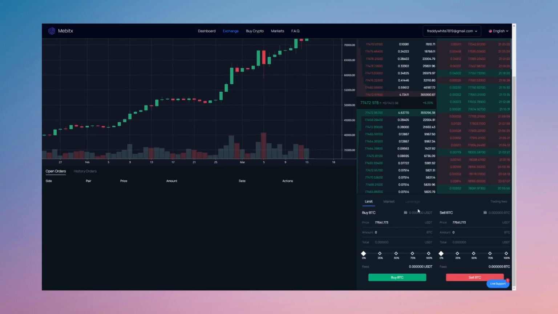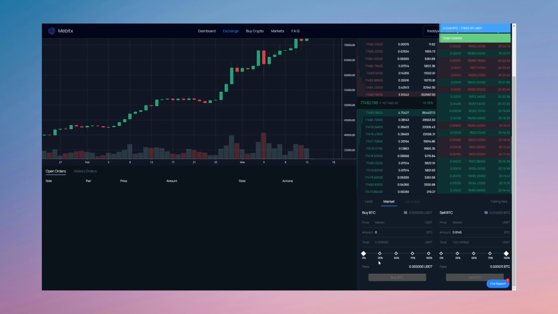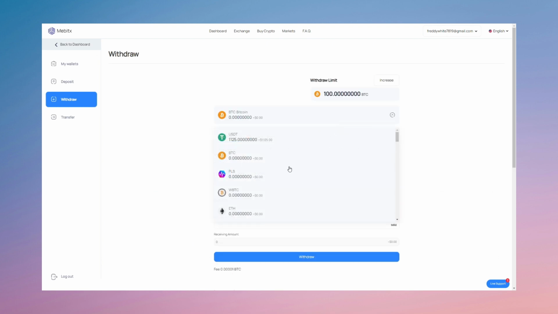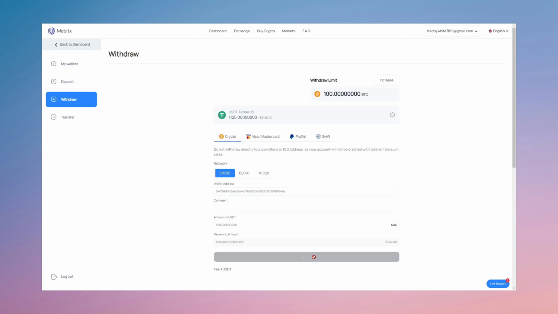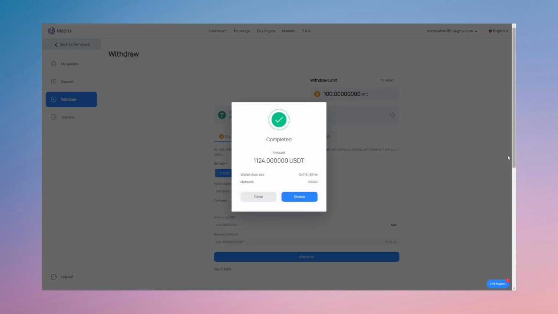Now we need to convert Bitcoins to USDT. Let's go to the Exchange tab. Here we exchange our Bitcoins to USDT. Now go to the Withdraw tab. We enter the data and withdraw. Congratulations. Now you know a way to make money on crypto arbitrage.